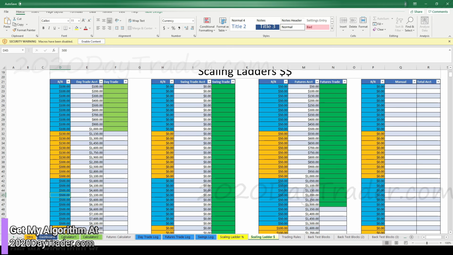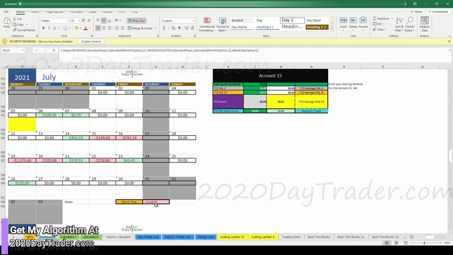And then let's go check out the dashboard. So overall, because we have some other trades in the mix, we're looking at $1,048 losing so far for the month. But we can make that come back. So these dashboards, again, if you haven't seen these videos in a while, are composed of futures market, day trading, and swing trading. So all 3 of those accounts are reflected here. So having a red month so far for July, not trading all the days I could have traded, missed a lot of days, or would probably be way in the green. But we got a few days left. It could still be a green month. We'll see. Coming down to the wire.